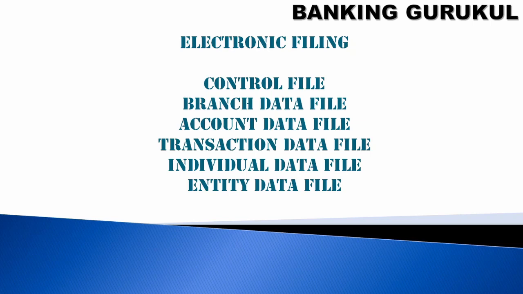To report these transactions, you have electronic filing. So you need a control file, a branch data file, account data file, transaction data file, individual data file, and entity data file.